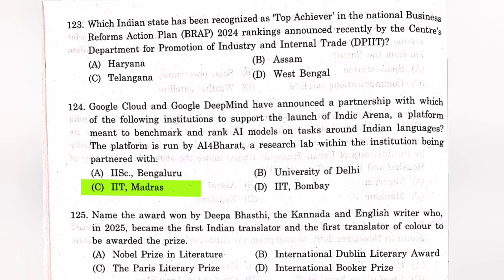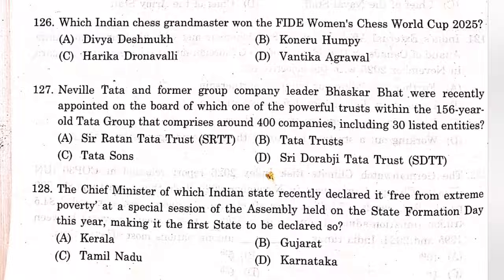Question number 125. Name the award won by Deepa Bhasthi, the Kannada and English writer who in 2025 became the first Indian translator and the first translator of color to be awarded the prize. The answer is B, International Booker Prize. Question number 126. Which Indian chess grandmaster won the 5th Women's Chess World Cup 2025? The answer is A, Divya Deshmukh.